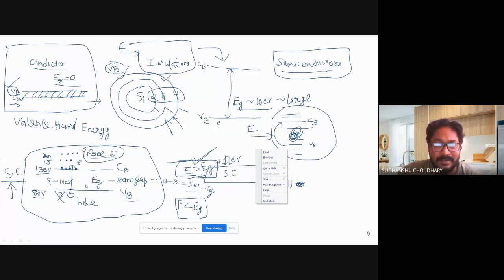That means if you want to make a material conduct, apply energy which will overpass its band gap. If you apply energy greater than the band gap, only then can the electrons in the valence band move to the conduction band and become free electrons. And if you have free electrons, only then is conduction possible.